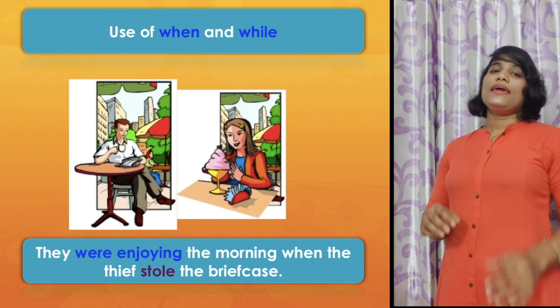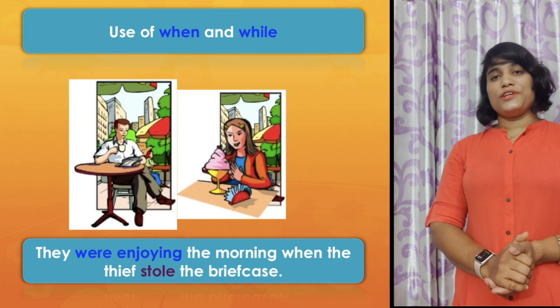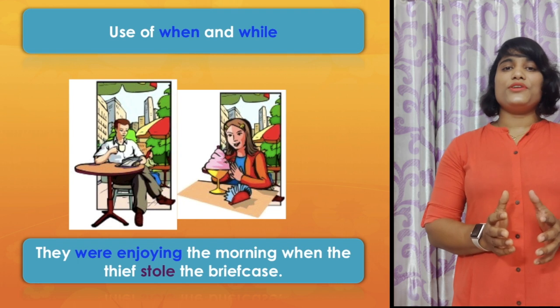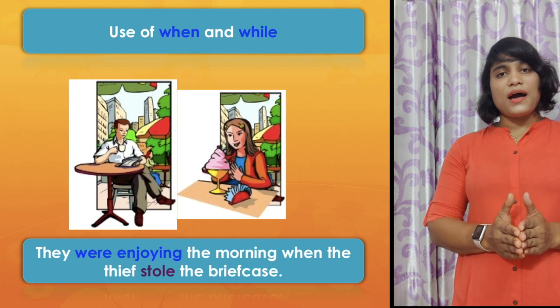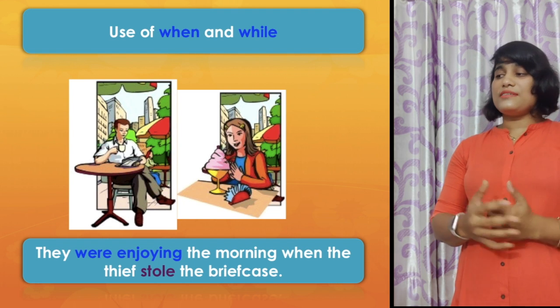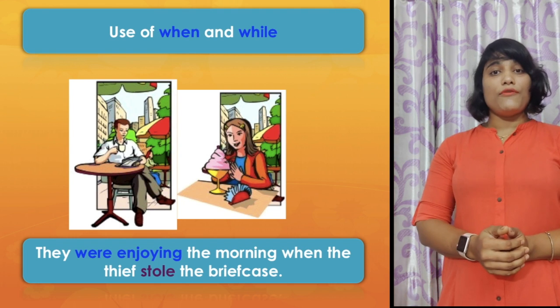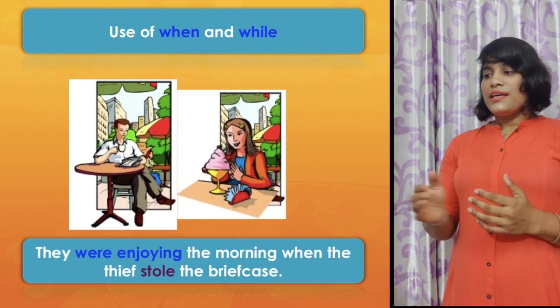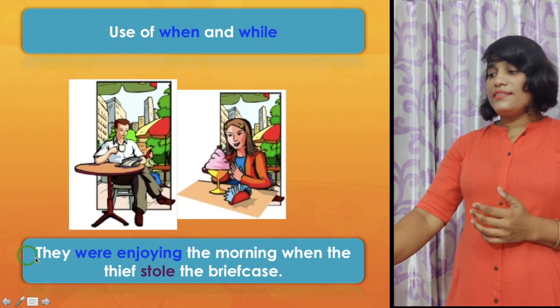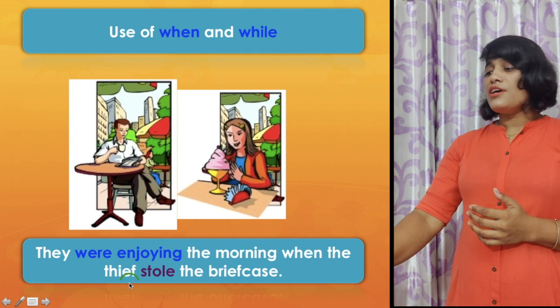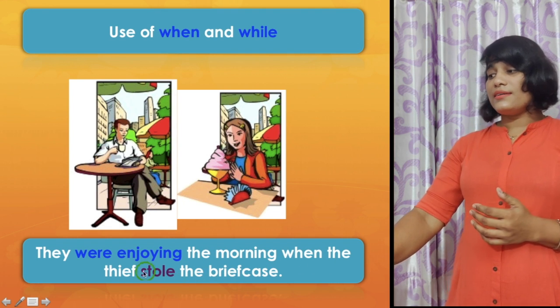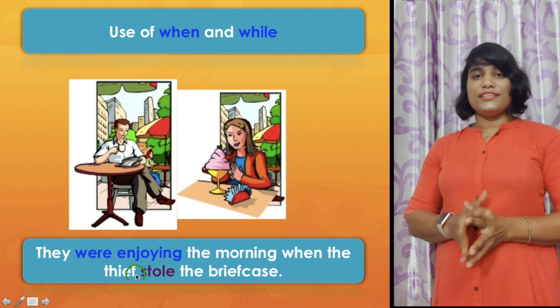Now, here there is a difference, again, between simple past tense and the past progressive aspect of the verb. Here you find when and while. This is the difference. Just see the example here: They were enjoying the morning when the thief stole the briefcase. Here you find there are two actions.